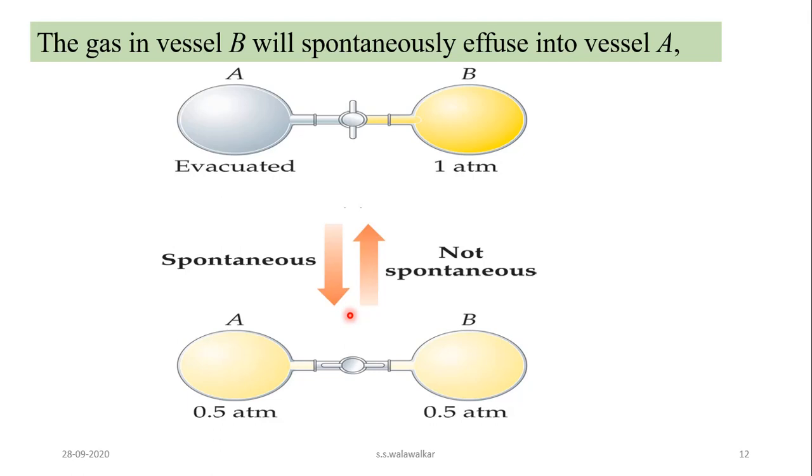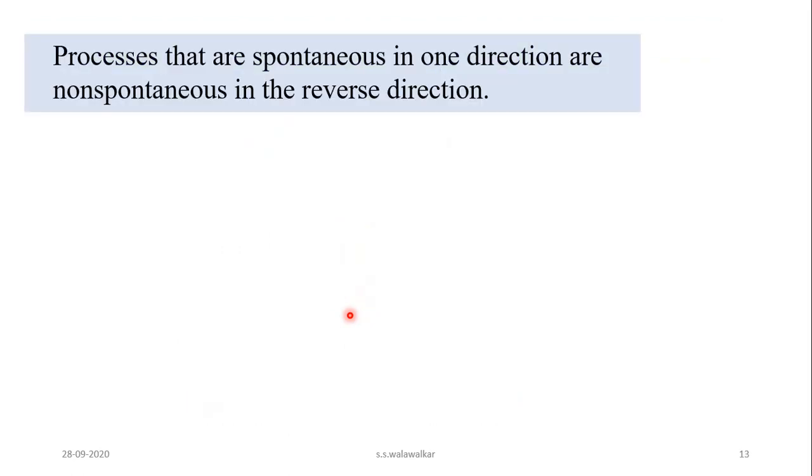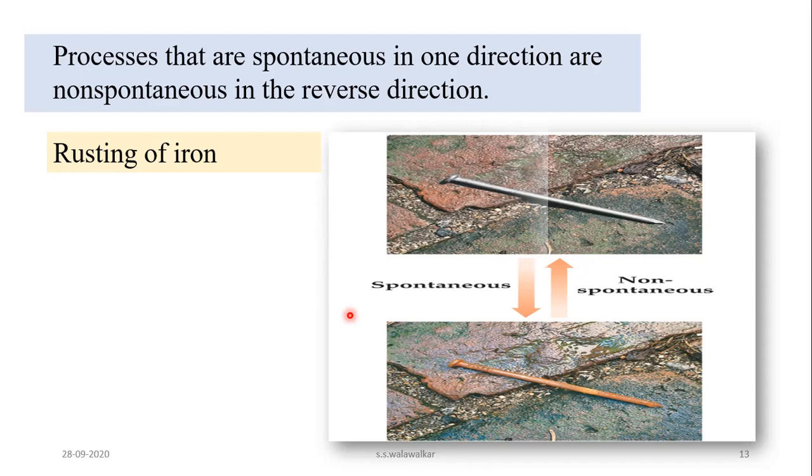That means you cannot change the direction of this process. So processes that are spontaneous in one direction and non-spontaneous in the reverse direction are called irreversible processes or spontaneous processes.